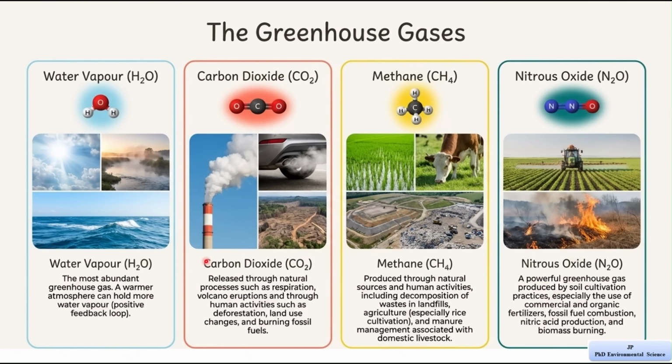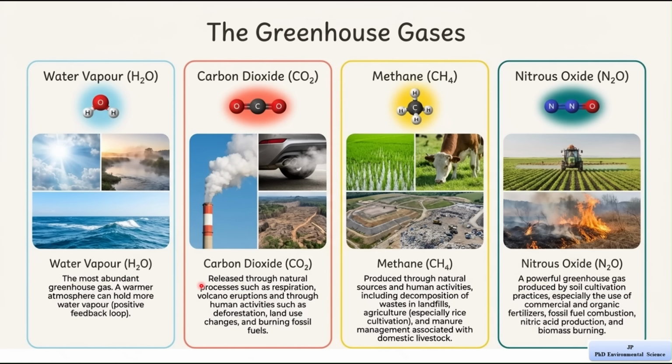Now let's move to carbon dioxide. It is one of the most important greenhouse gases. It is released both naturally and through human activities. Natural sources include respiration, which is breathing by living organisms, and volcanic eruptions. Human activities play a major role in increasing carbon dioxide levels.